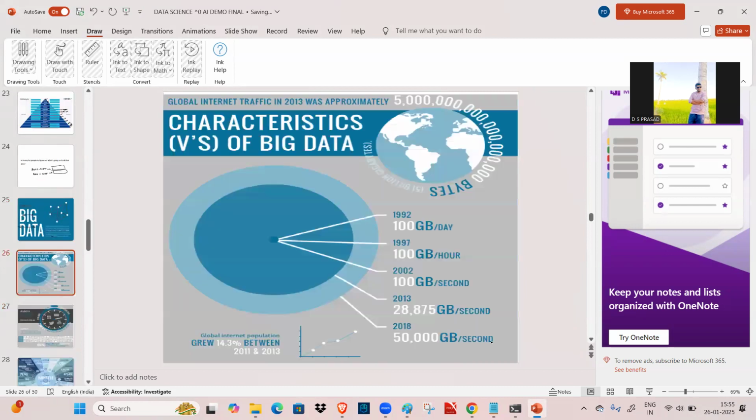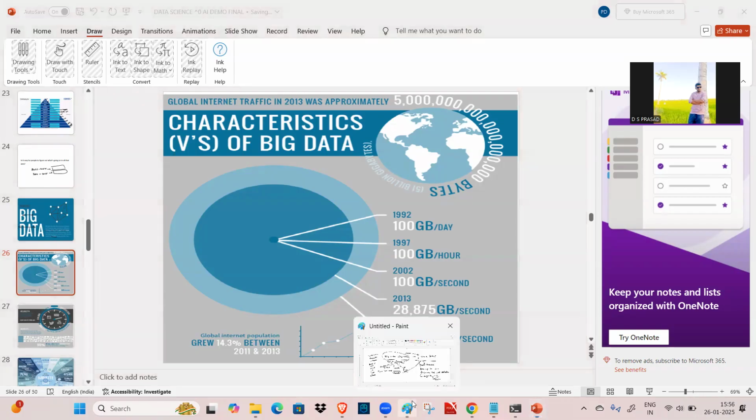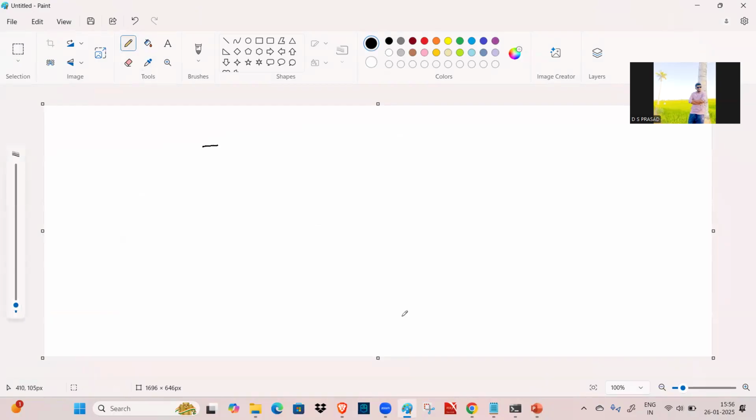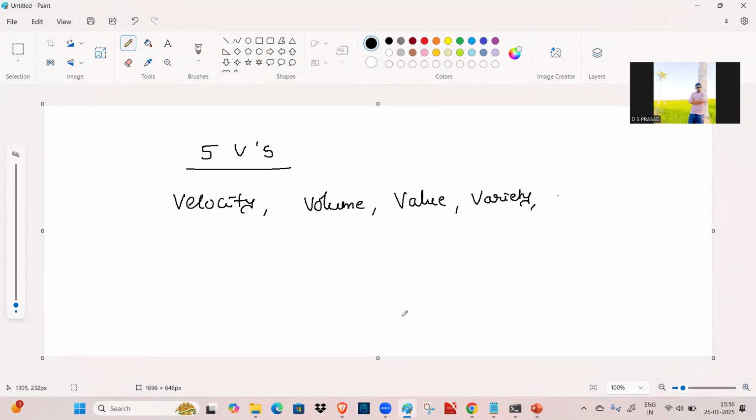Now let's see the characteristics of big data. Big data has almost five different characteristics, which we call the 5 V's. What are those 5 V's? Velocity, volume, value, variety, and veracity.